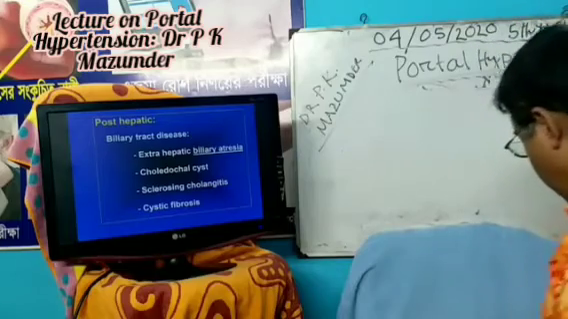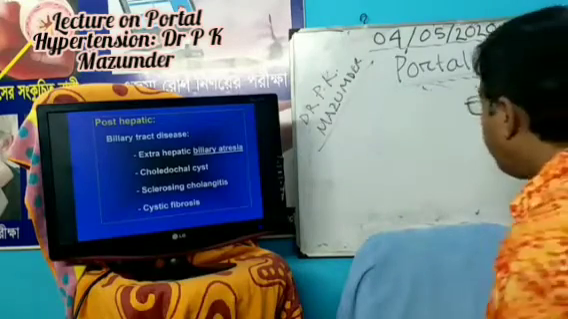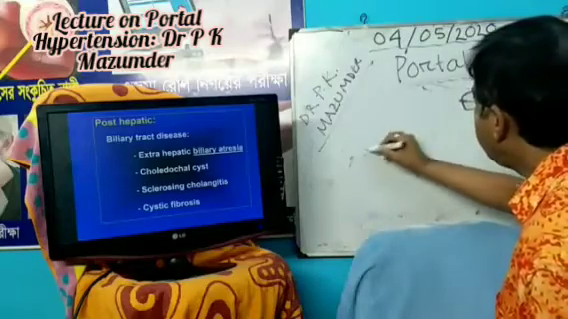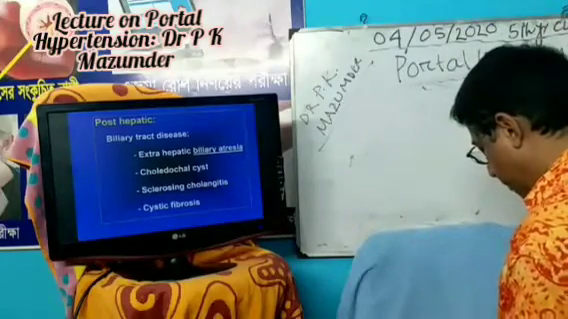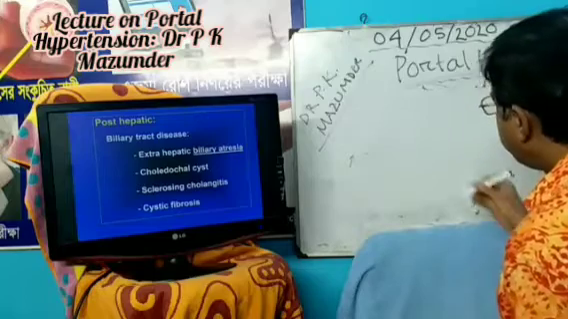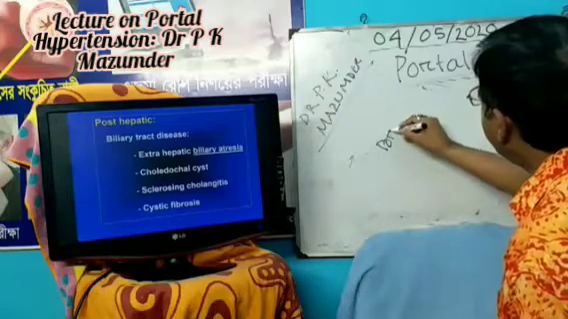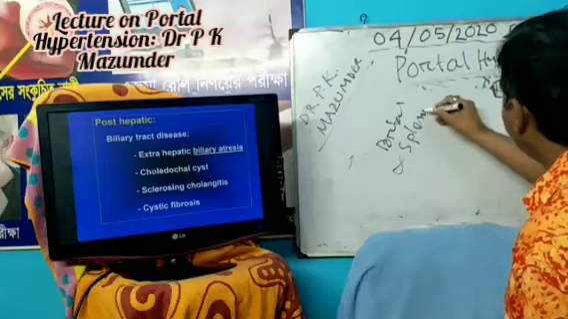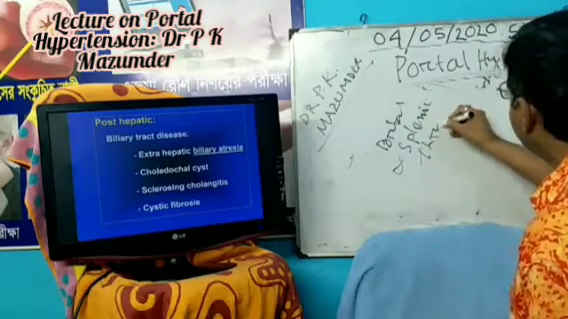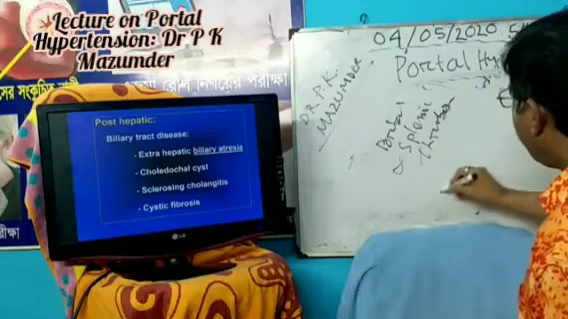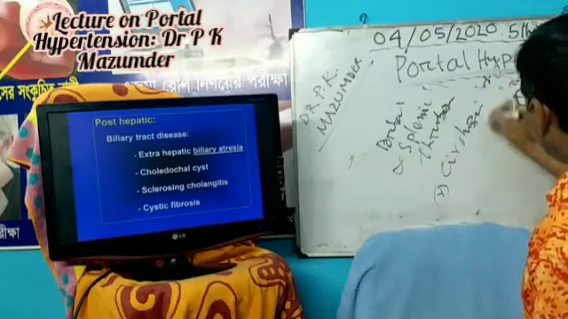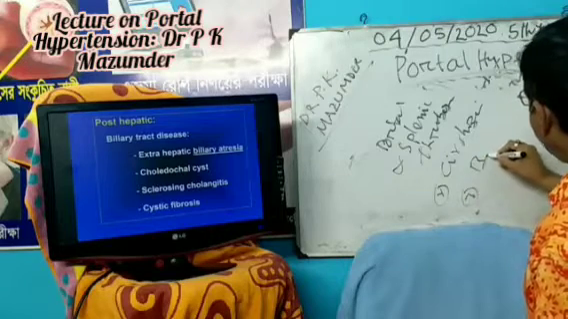So if we ask in the viva board, what are the causes of portal hypertension? Your first answer: portal and splenic vein thrombosis. Number two is cirrhosis. Number three is biliary atresia.